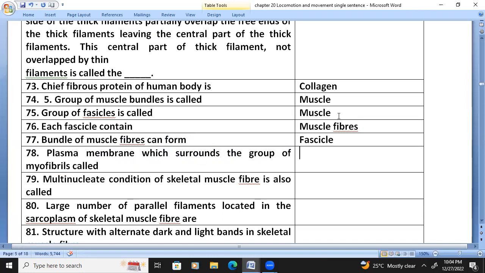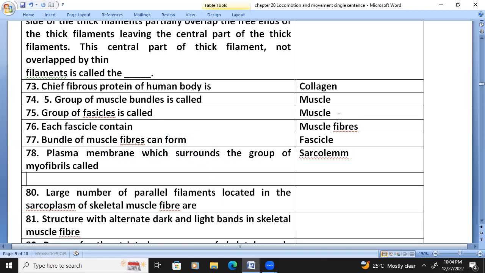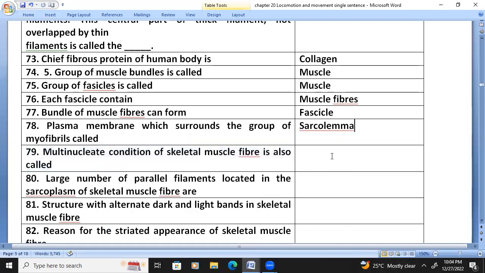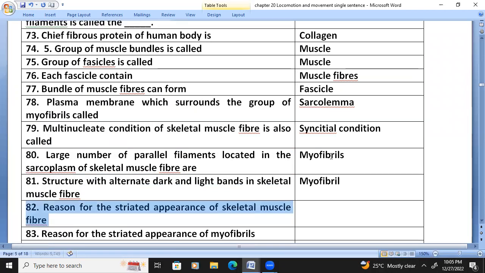The plasma membrane that surrounds the group of myofibrils is called sarcolemma. The multinucleate condition of the skeletal muscle fiber is also called syncytial condition. The large number of parallel filaments located in the sarcoplasm of skeletal muscle fiber are myofibrils. The structure with alternate dark and light bands in skeletal muscle fiber is the myofibril.